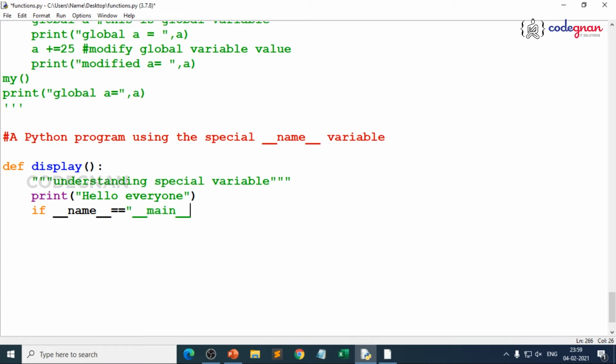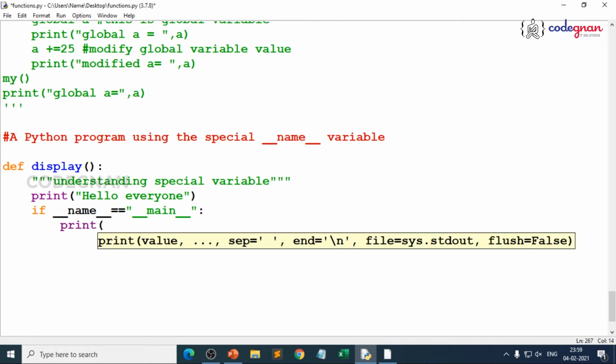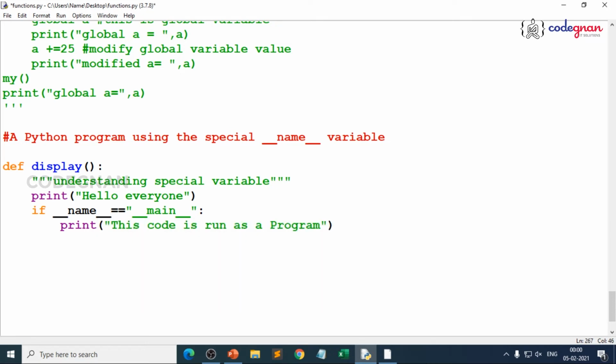special variable with the name main automatically. If it is running as a script, then automatically it will be stored with that name, right? So I just write print, if it is run as a Python file, it should execute this. So this code is run as a program. I'm just writing this simple print. You just try to understand the usage of it.